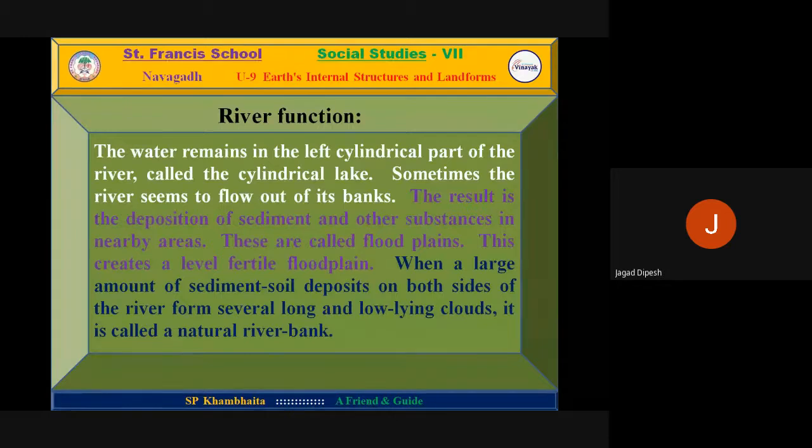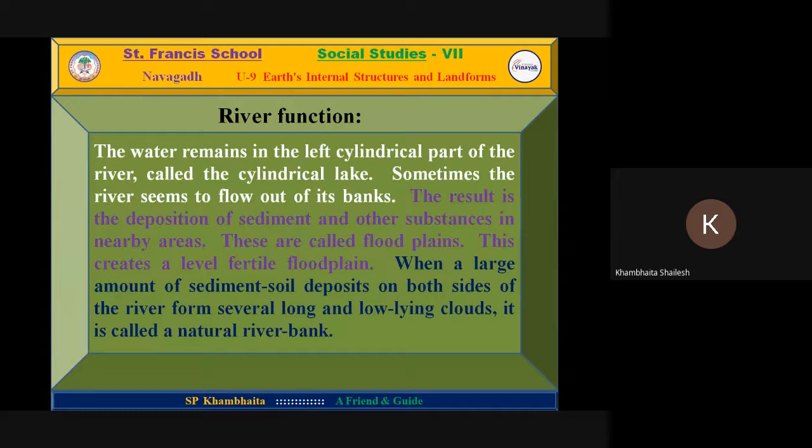This creates a level fertile floodplain when a large amount of sediment soil is deposited on both sides of the river from several long and low lying clouds. It is called a natural river bank.